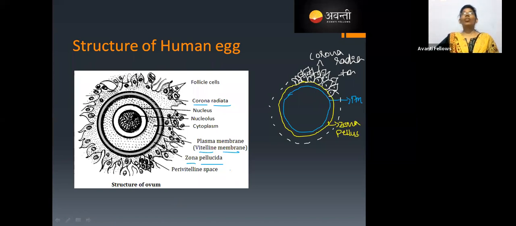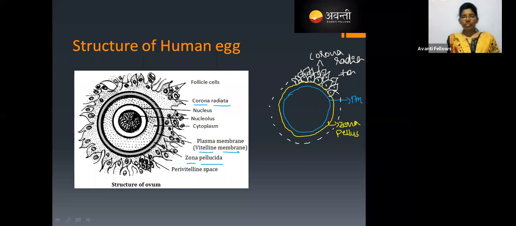Okay. And if you just observe the coronavirus, that is also having some crown-like structures on it, right? So exactly these primary follicles also form crown-like structures on this human egg. That is why this layer is called as a corona radiata. Understand? Get it. Good. Then what happens?